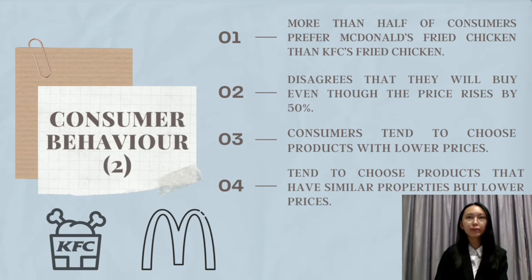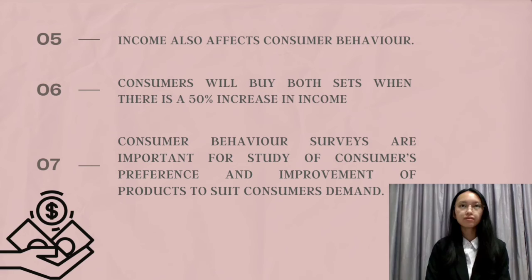Next, referring to consumer behavior 2, more than half of the consumers prefer McDonald's fried chicken to KFC fried chicken, as consumers disagree that they will buy McDonald's fried chicken even though the price increased by 15%, which is not rational to do in this case. This is because consumers tend to choose products that are sold at a lower price. They would have the same experience and satisfaction with the cheaper product.